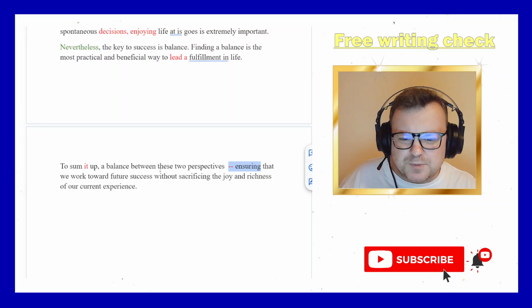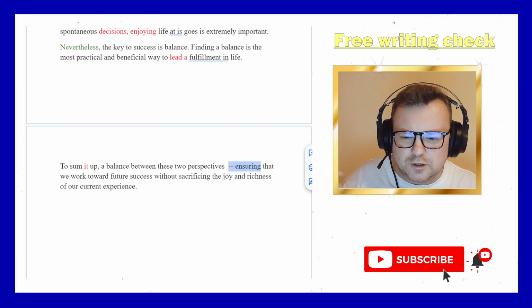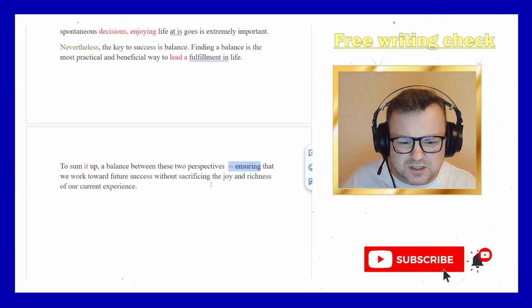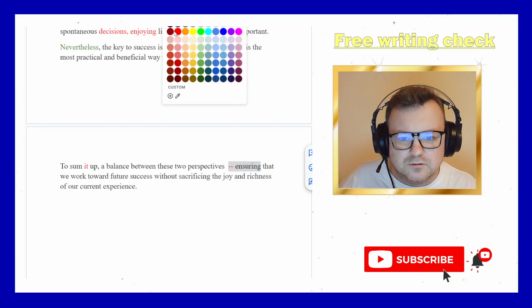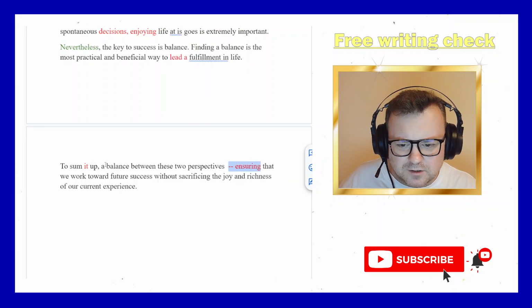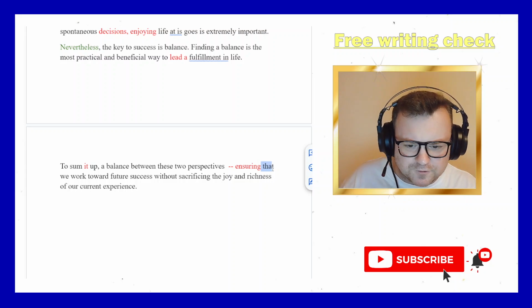A balance between these two perspectives ensures that we work toward future success. So not participle, but we want ensures, just the main verb of the clause, right? A balance between these two perspectives, subject, verb ensures, we get embedded clause as an object, that we work towards future success without sacrificing the joy and richness.